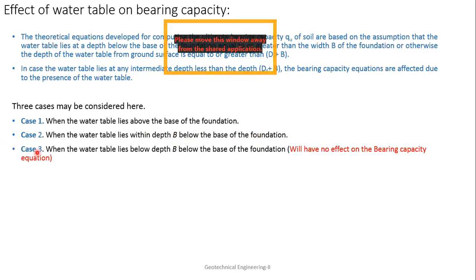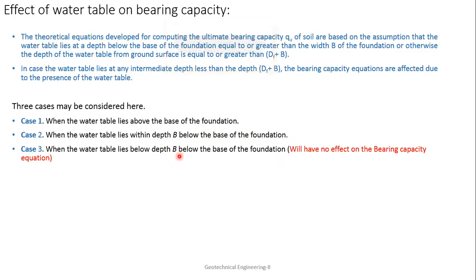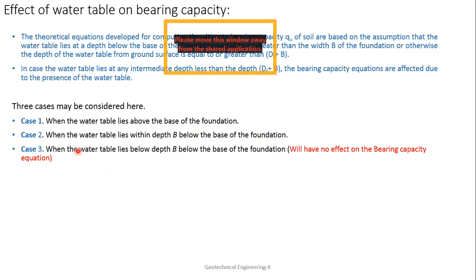And third case, when the water table lies below the depth B below the base of the foundation. So it is saying that when the water table is at a depth B or more than that, this will have no effect on bearing capacity. So the bearing capacity equation will remain the same when the water table is at a depth more than B below the base of the foundations.